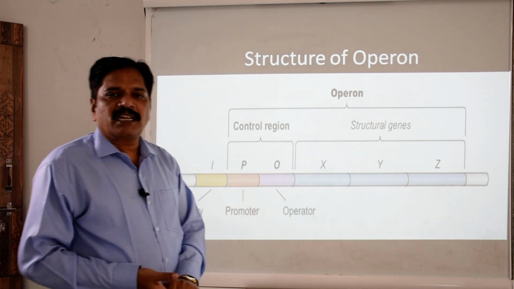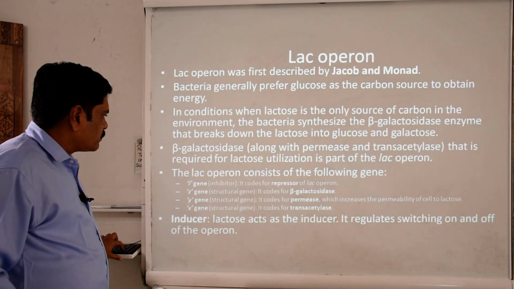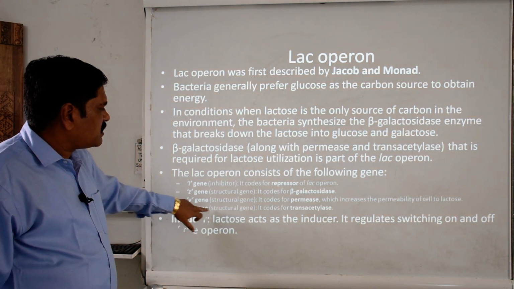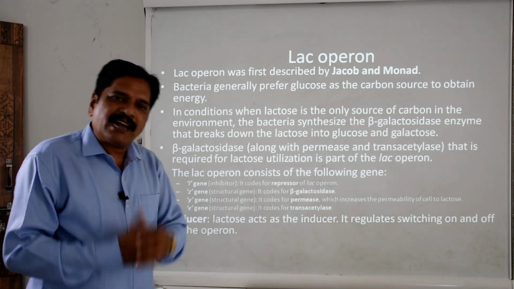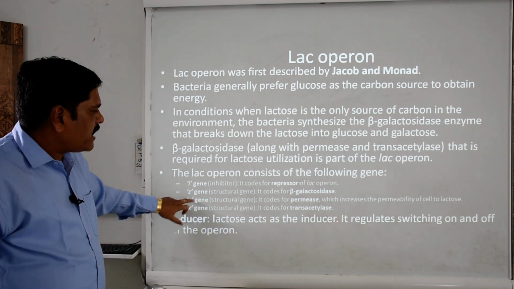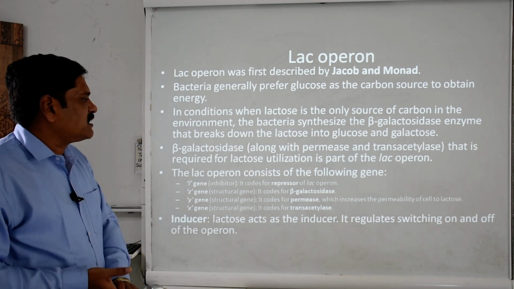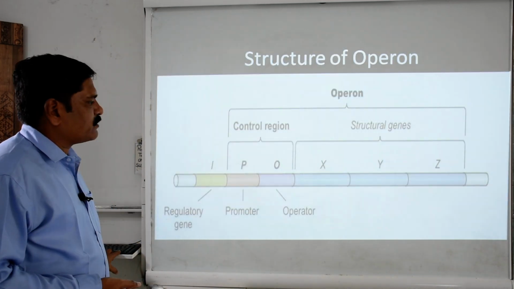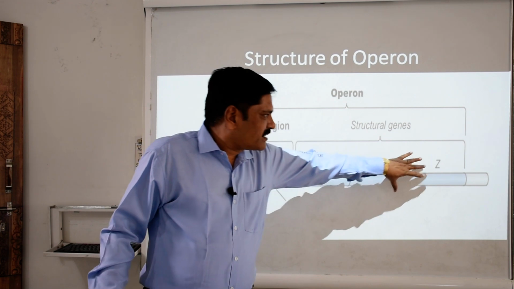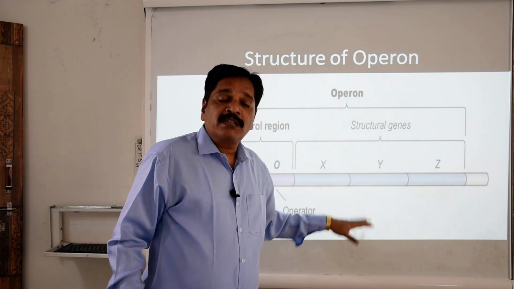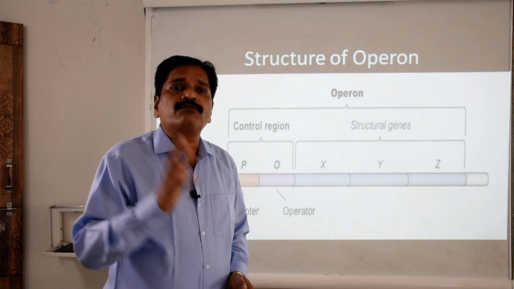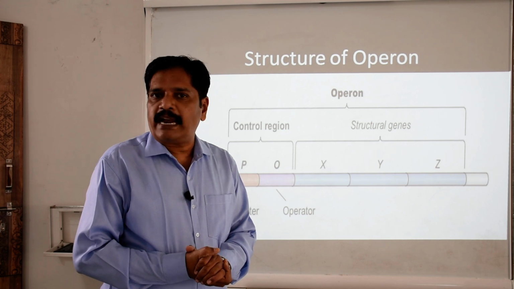These three genes: the X gene produces the transacetylase enzyme, the Y gene produces the permease enzyme, and the Z gene produces the beta galactosidase enzyme. If these three enzymes do not form, lactose will not be converted into glucose and galactose.